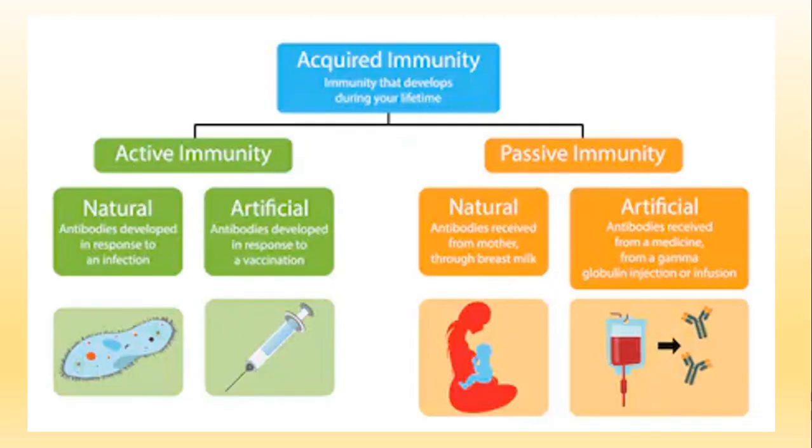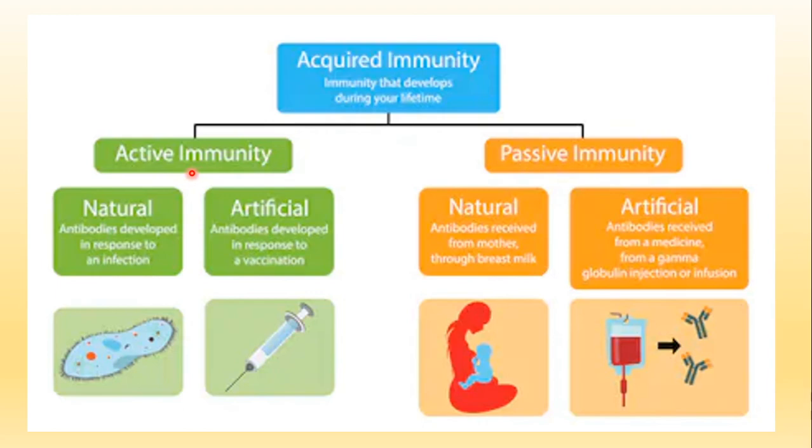Now, acquired immunity, which will develop during our lifetime, can be broadly classified into two types for our easy understanding, that is active and passive. Active is something which our body will develop.